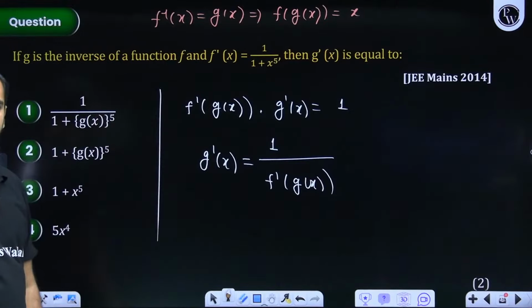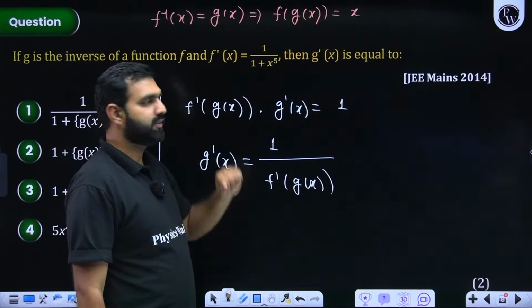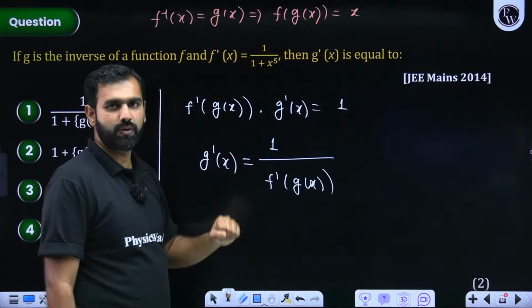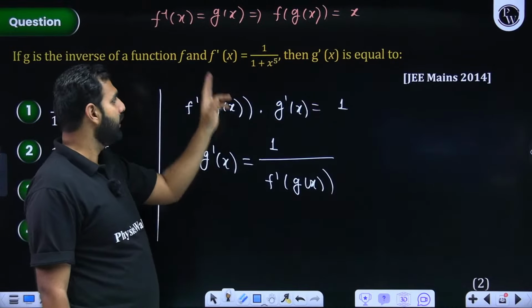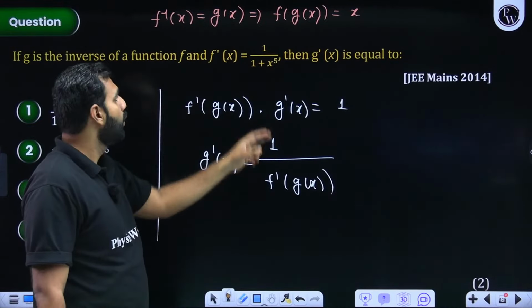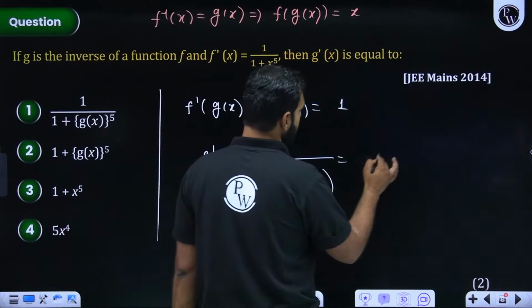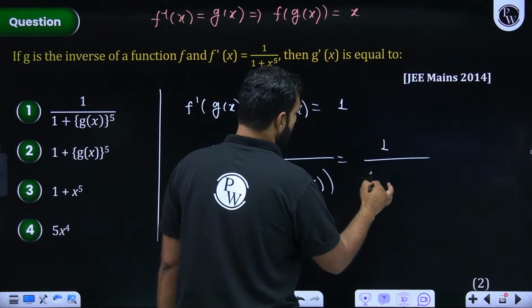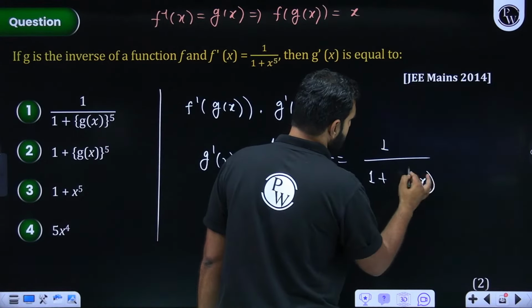Everybody got this? Now please pay attention to this. f dash x is 1 upon x plus 1 upon 1 plus x to the power 5. So f dash of k will be 1 upon 1 plus k to the power 5. So f dash of something will be 1 upon 1 plus something to the power 5. So f dash of g of x will be what? It will be 1 upon 1 plus that something, that is g x, to the power 5.